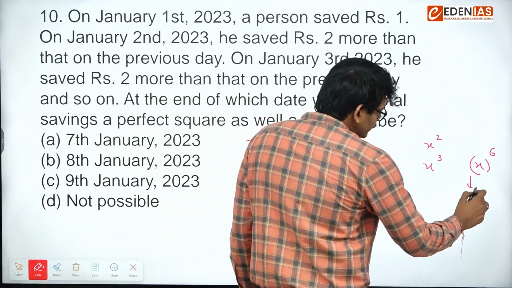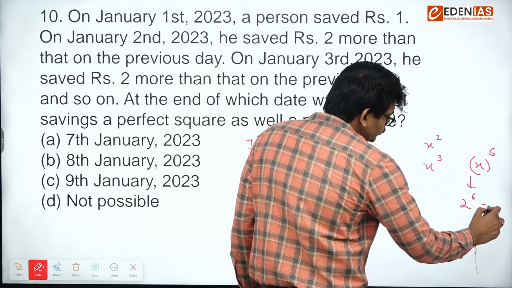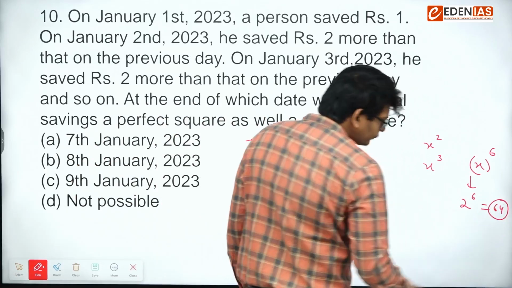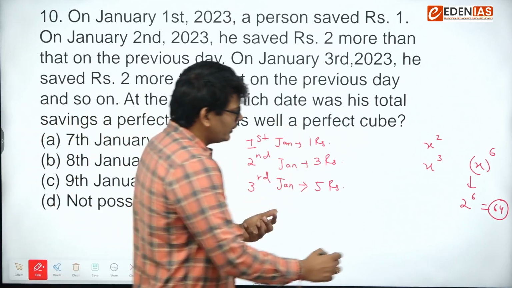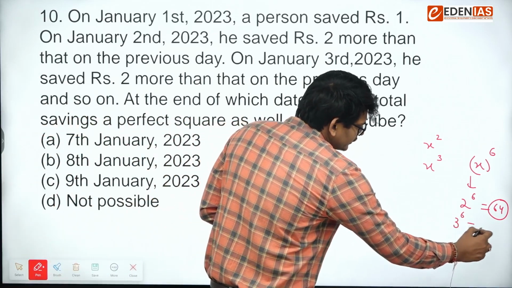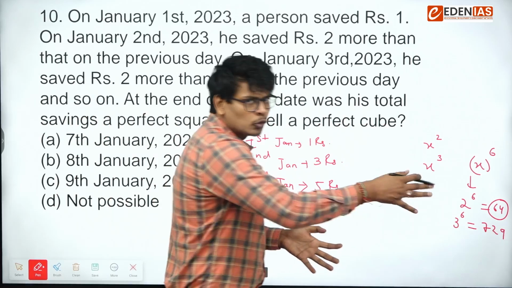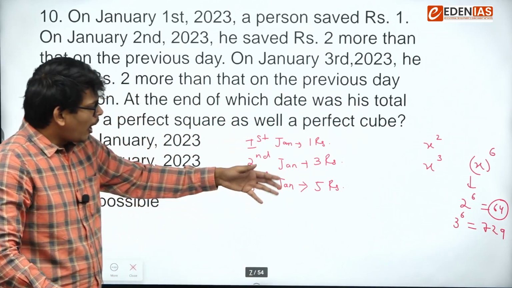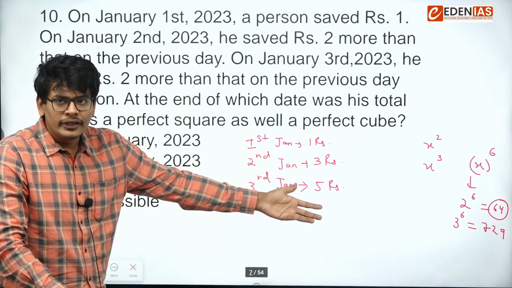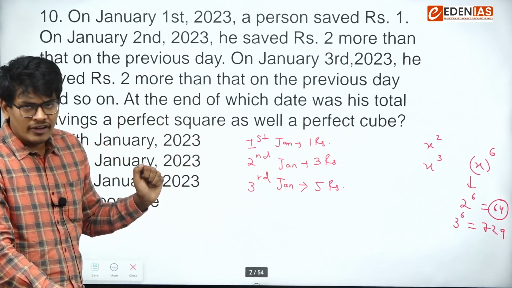The smallest number is 2 raised to the power 6, that is 64. Right? And moving on, another number is 3 raised to the power 6, that is 729, and so on. Now we will think how we can get 64 or 729 by using these values.